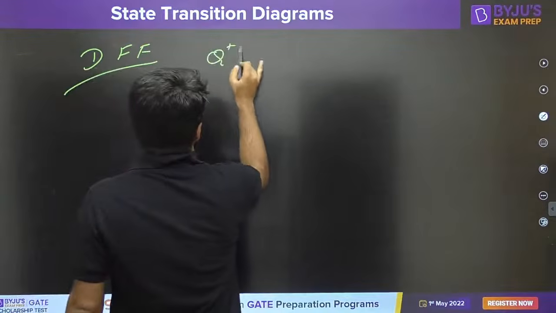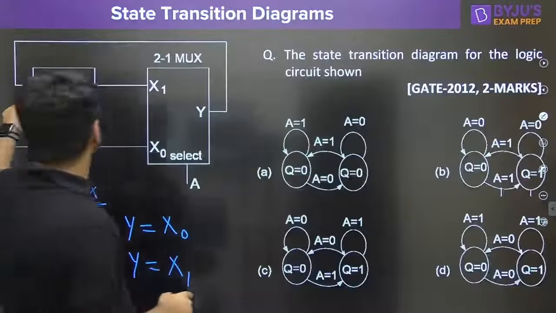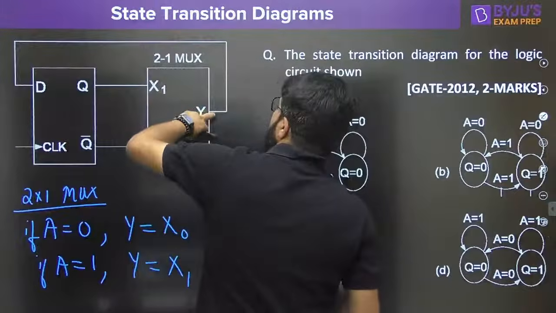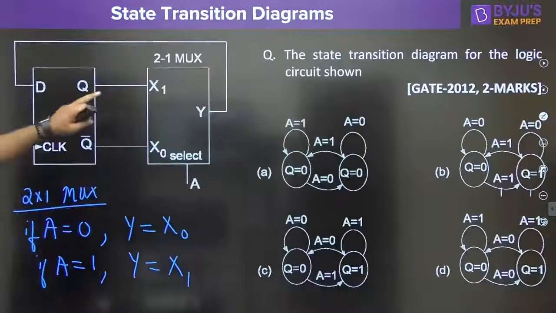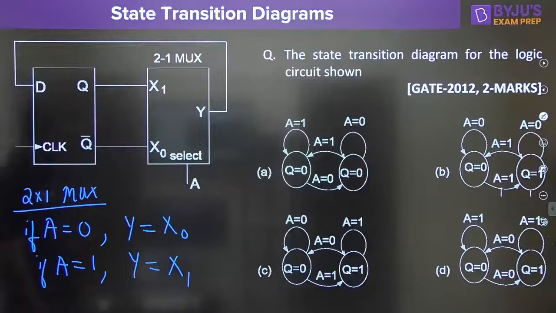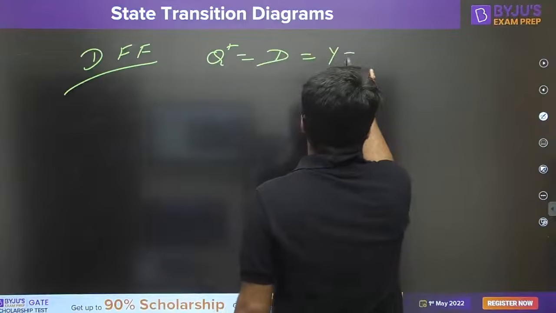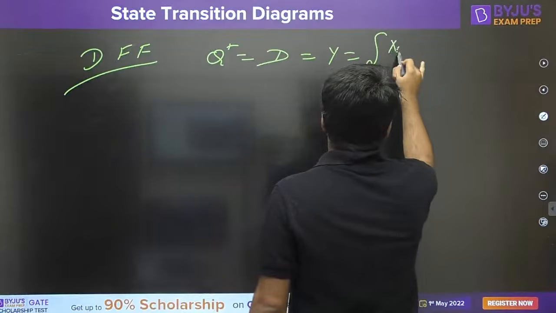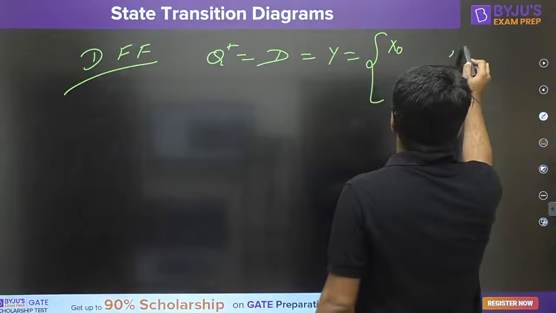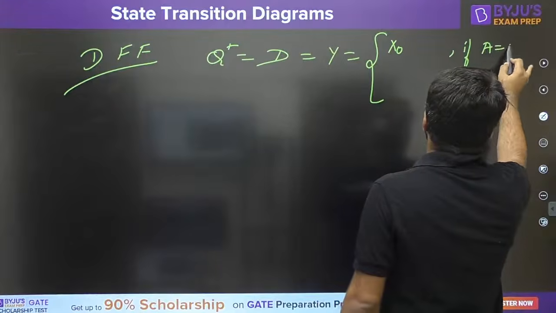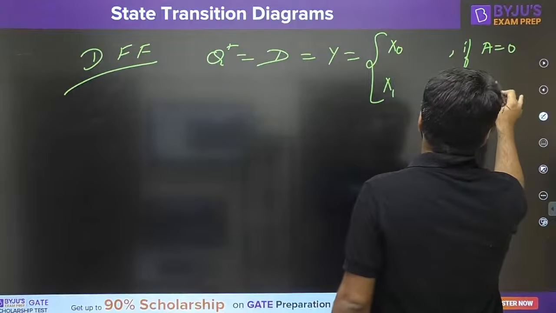So, for the D flip flop, what is the next state? Next state Q plus is equal to D. Now, what is coming to the D input? The D is connected to the output of the multiplexer. What is the output of the multiplexer? It may be X0 or X1 depending on the input. It is equal to X0 if A is equal to 0, and equal to X1 if A is equal to 1.